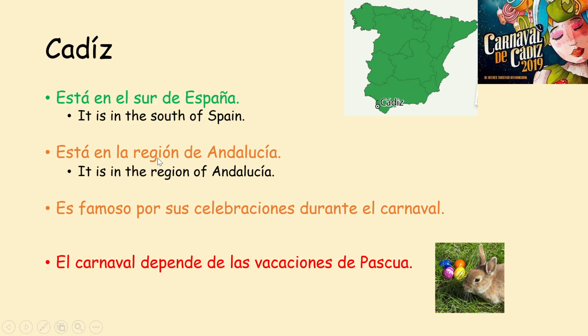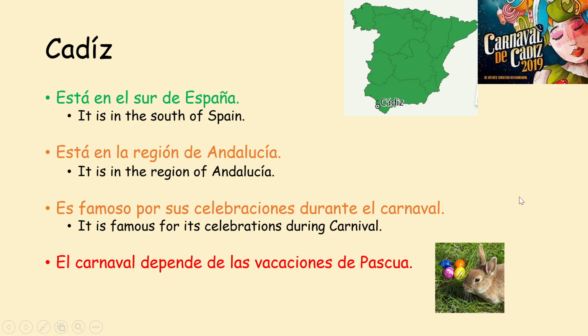Región, we've got a cognate here. Está, similar setup to this sentence here. And Andalucía, yeah, that is this area here, this big southern chunk of Spain. Beautiful area, lots of wonderful countryside, beaches, and some excellent weather. Es famoso por sus celebraciones durante el carnaval. It is famous for its celebrations during carnival. So we've got another cognate here, famoso, celebraciones, celebrations, durante, during, and as we worked out, carnaval is carnivals.